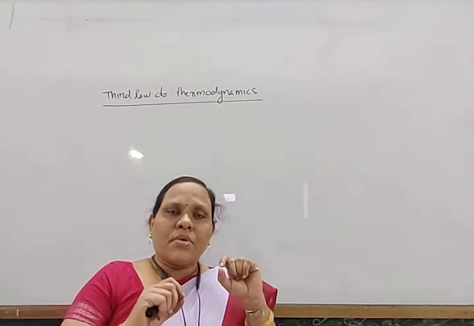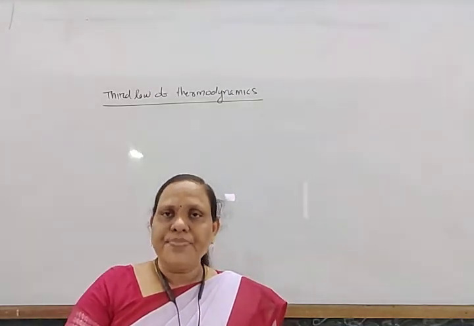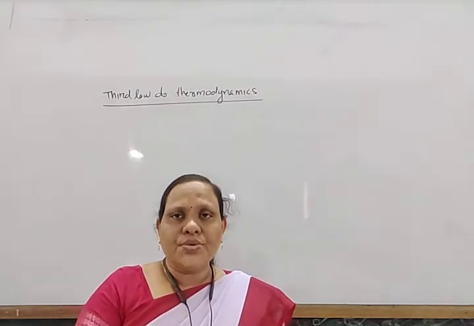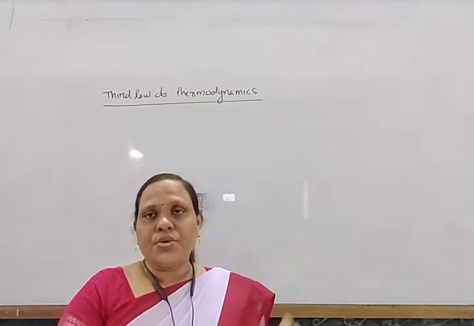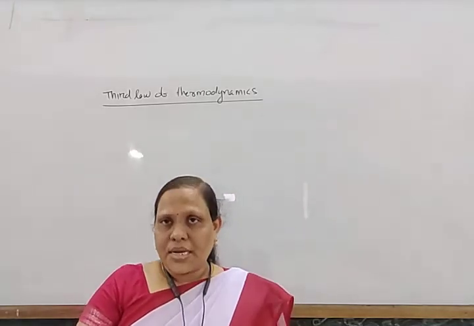So the entropy of a perfect crystalline solid at absolute zero is equal to zero. This is known as the third law of thermodynamics.